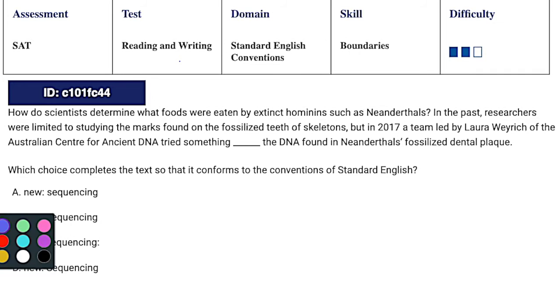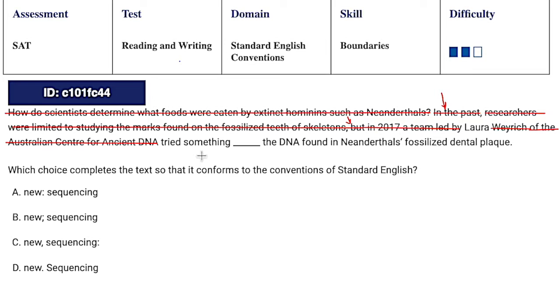So I like to only focus on the sentence with the underlined portion, and I like to simplify the sentence as much as possible. So for example, "in the past" as an introductory phrase, we can get rid of that. I see a comma and a "but," which means a coordinating conjunction. So we're basically starting a new sentence at the word "in." So really I could start here and say, "In 2017, a team led by Laura Wyrick of the Australian Centre for Ancient DNA" could even go with, "Laura tried something" blank.